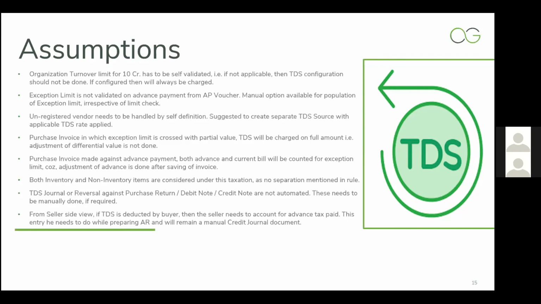The next point is purchase invoice made against any advance payment. It might be that advance payment was made earlier and TDS was deducted. At the time of purchase invoice, again TDS is deducted for that invoice. So in this case, TDS will be charged on that invoice, and if a journal is pending to be adjusted, it can be adjusted. But it's not like TDS won't be charged on that invoice. TDS will be charged on the current bill, and pending TDS journal, if there, can be adjusted. It will be done in the purchase invoice also.